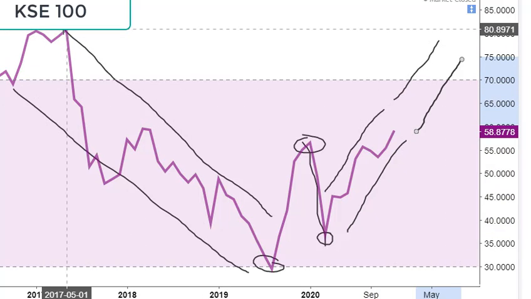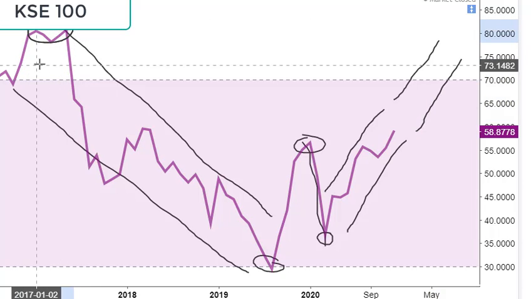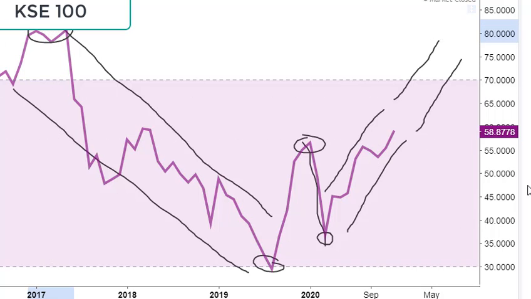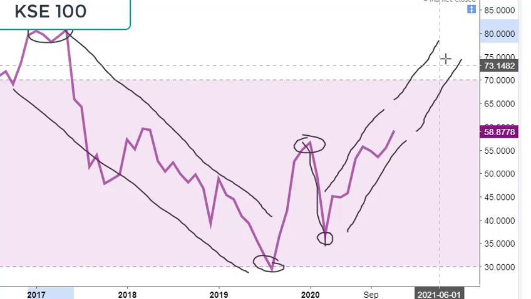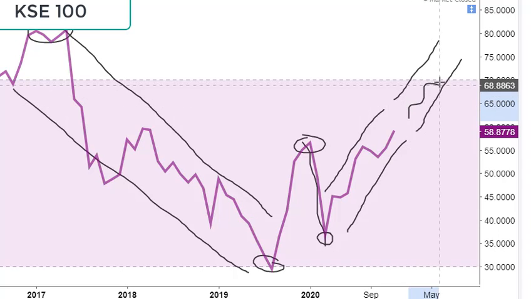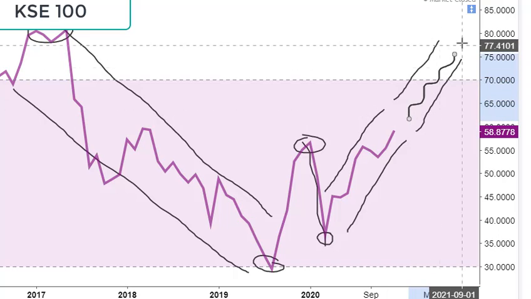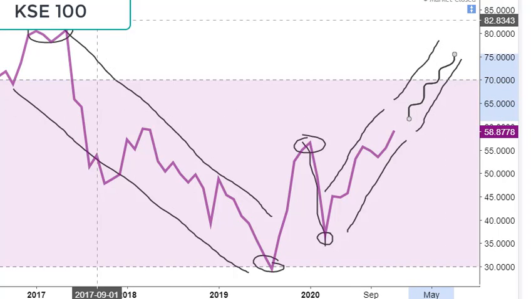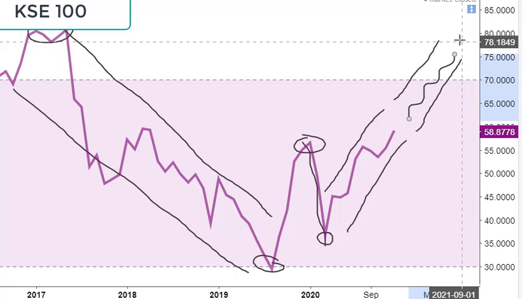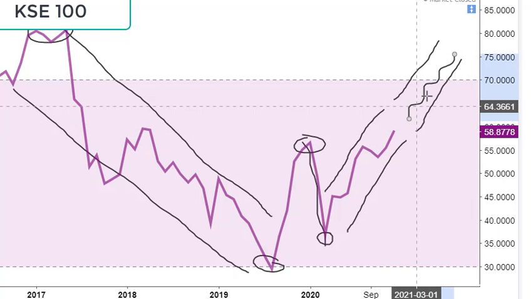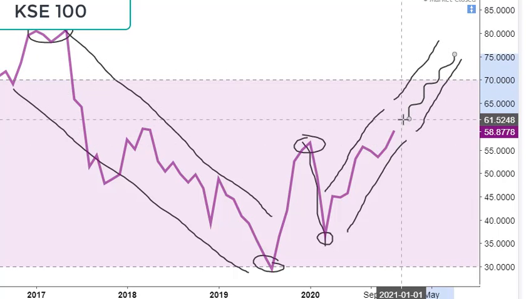Previously, once in 2017 it formulated its top at 52,000, RSI was at 80, so it still has the potential to move towards this area, and it seems like moving towards this area. If RSI moves in this area it has all the reasons to move the index to the previous top, and from there it can take correction. It will not move like a straight line. It may have corrections and retracements.